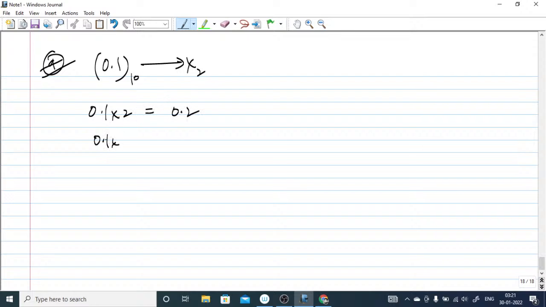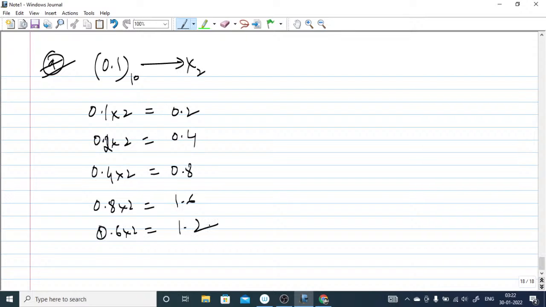Next, if somebody asks you another example, 0.1 is given in base 10, and you have to convert it into binary. What you have to do here is take 0.1 and multiply with 2, so it will give you 0.2. Then 0.2 into 2 gives 0.4. 0.4 into 2 gives 0.8, and 0.8 into 2 means 1.6. Now you have to collect this 1. Then 0.6 into 2 gives 1.2, so again you collect 1.